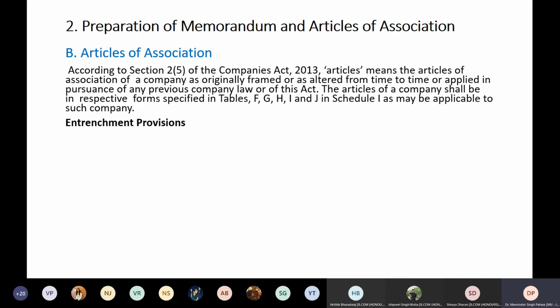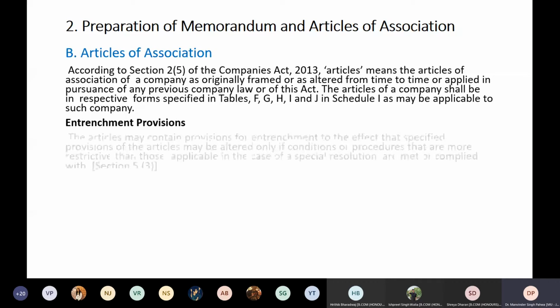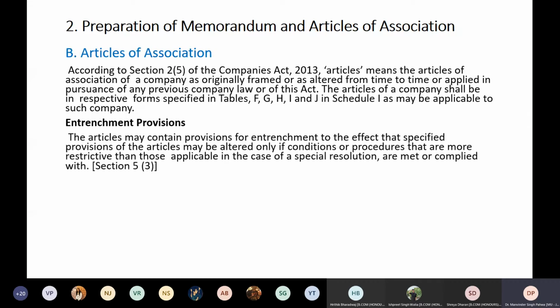Okay, next is entrenchment provisions. Articles may contain provisions for entrenchment to the effect that specified provisions of the articles may be altered only if conditions and procedures that are more restrictive than those applicable in the case of a special resolution are met or complied with. So it says that articles can be altered, no problem, but they have to be altered in a systematic way.